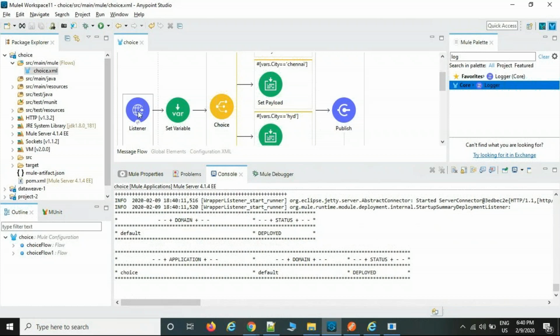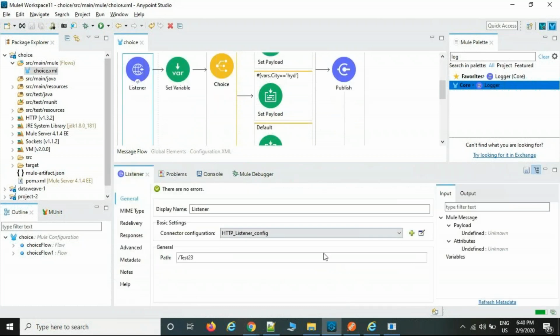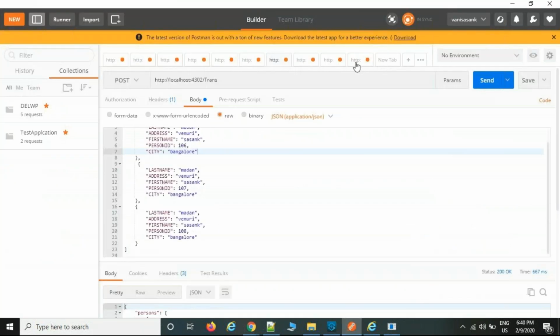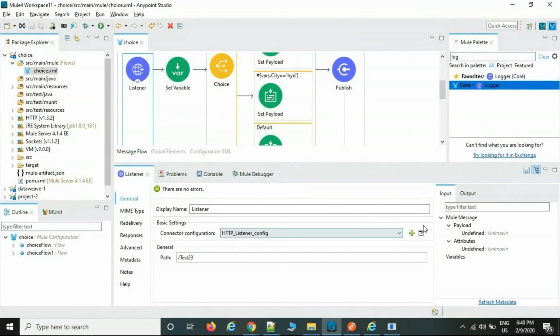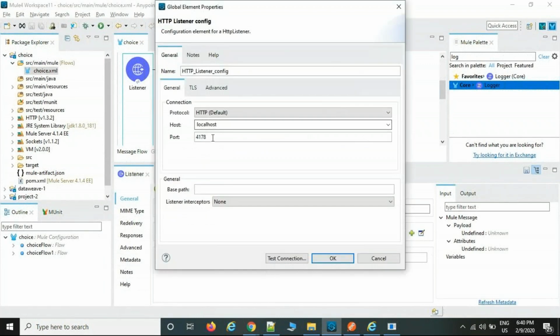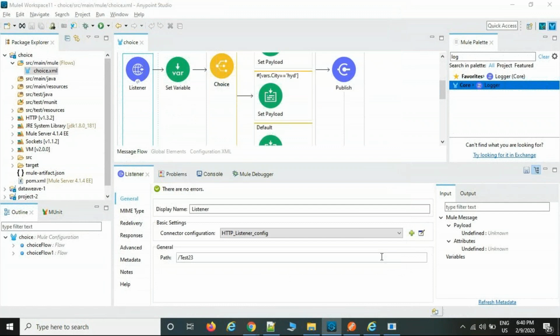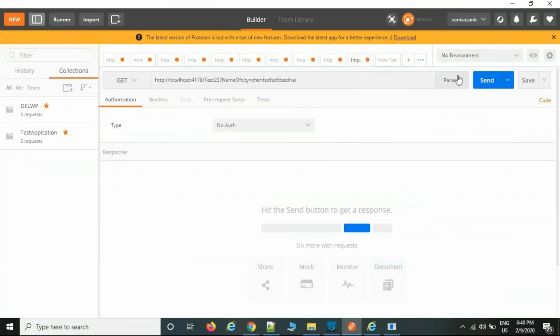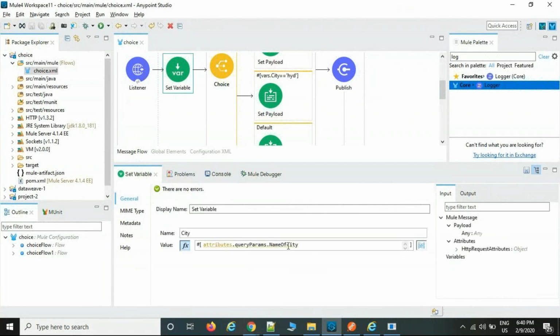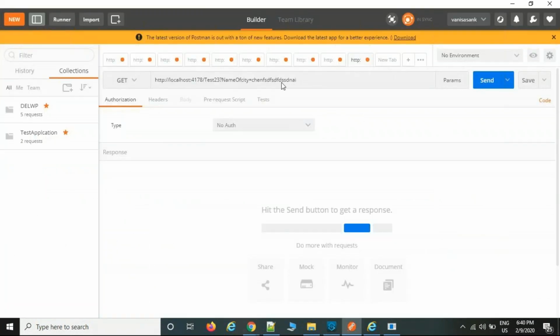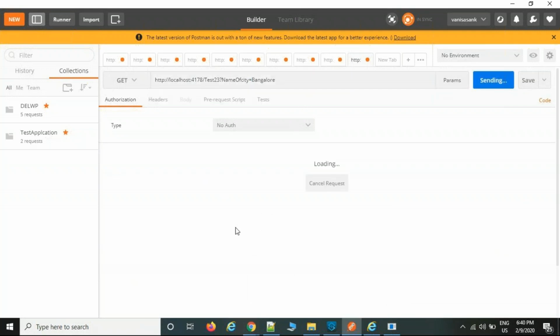Now deploy the application, and you can run the flow now. Okay, the message is going to be delivered to the queue. Okay, this is the queue, 4178, and test 1, test 2. I can pass the data. Set variable, name of the city, I am passing here as query parameters. For example, Bangalore. I am passing it, and the condition is satisfied.